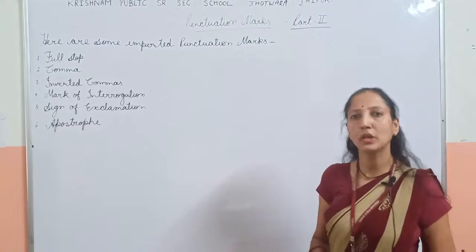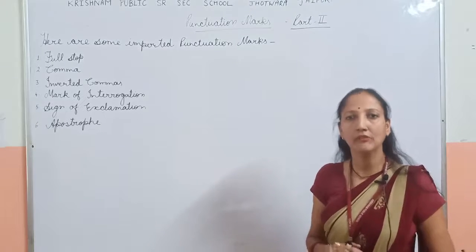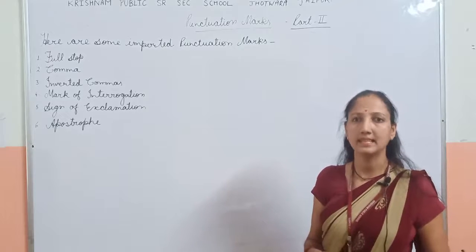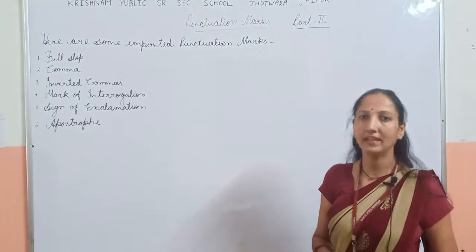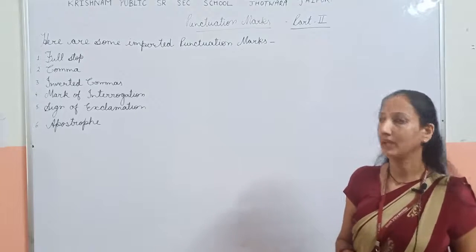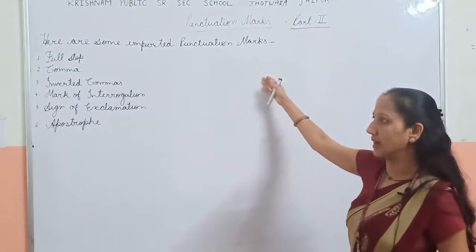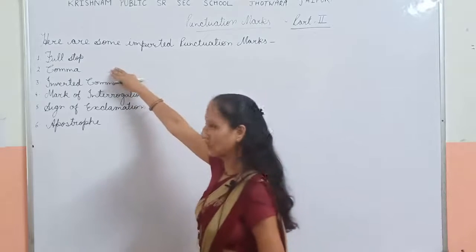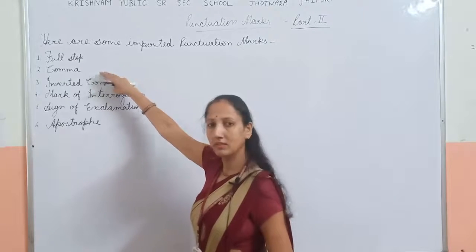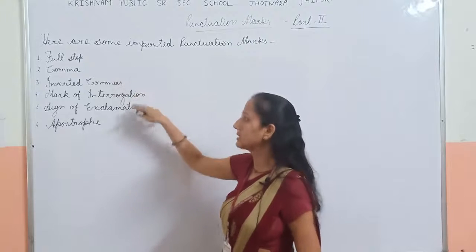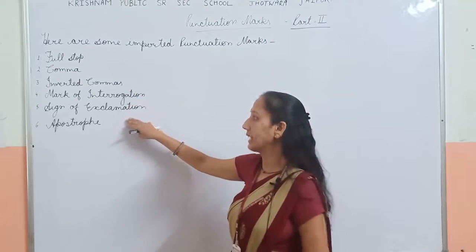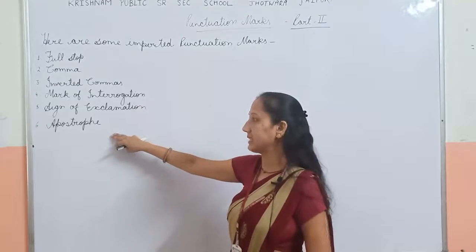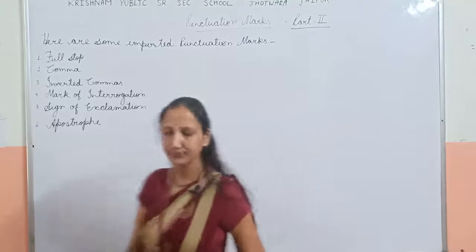When we write a sentence, we use many signs like comma, full stop, inverted comma and exclamation mark. Here are some important punctuation marks. First is full stop, second comma, third inverted commas, fourth is mark of interrogation, fifth is sign of exclamation and sixth is apostrophe.